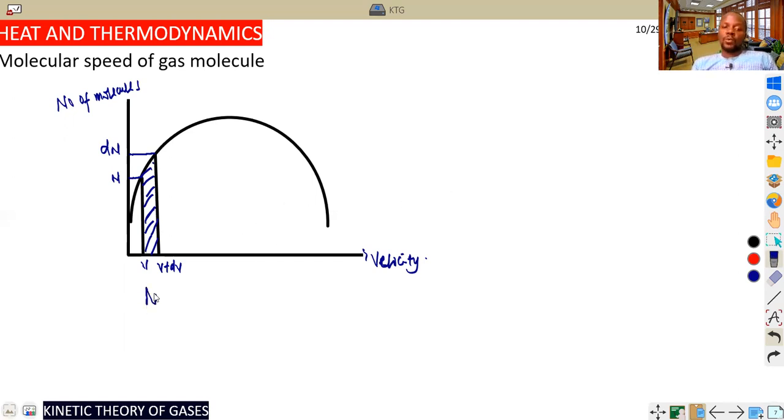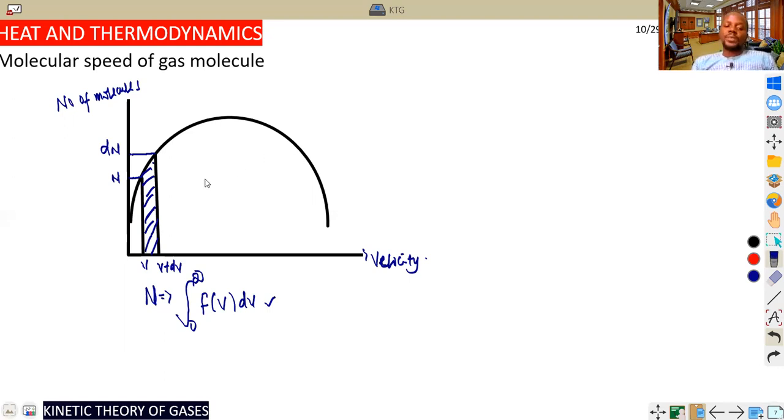So the total number of molecules is given numerically and experimentally as the integration of the function f(v) dv, taking the limit from 0 to infinity, because we are taking a function of velocity, changing velocity from 0 to infinity. This is the general function notation we use to calculate the number of molecules of gases, but it is carried out experimentally.